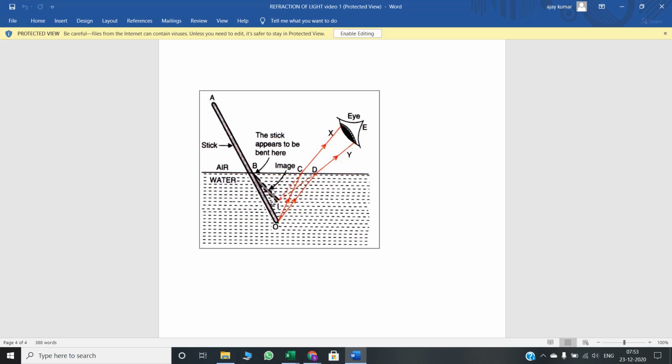So children, other give-reason type questions you can explain on this basis. Only where, suppose it is a stick and in place of the stick it is given a pencil, then you draw the diagram of the pencil. If in place of the stick there is a coin है पानी में, तो its position will be raised, थोड़ा सा ऊपर उठा हुआ दिखेगा, so again the reason behind it is refraction of light, and you can explain the same reason whatever I have explained here.